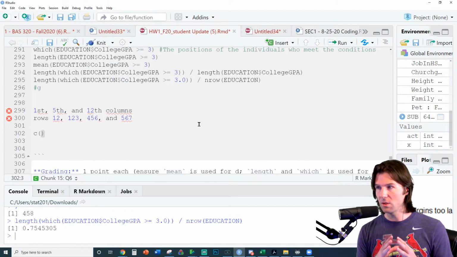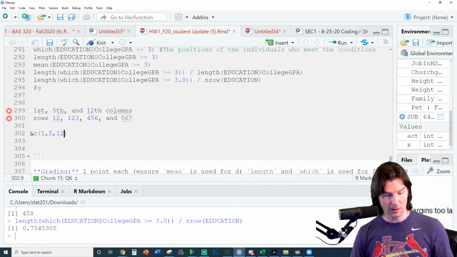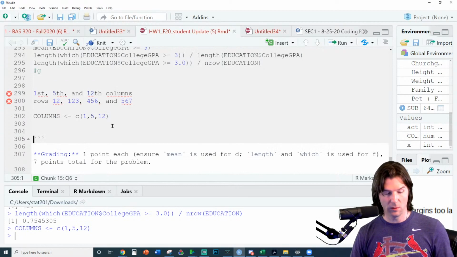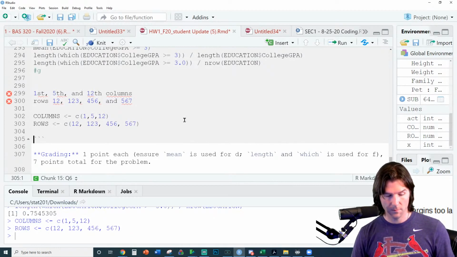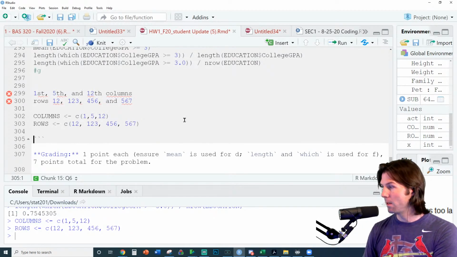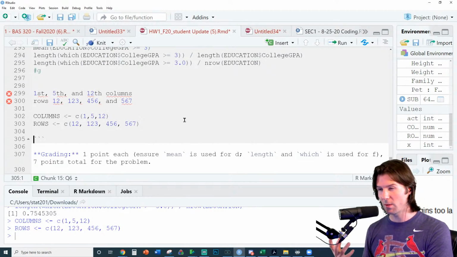So we want those numbers to be 1, 5, and 12. Yep. And then we've got a vector of, let's say, the columns right here. And that's how we'll turn this into it right here. And then let's go to the rows. And the rows will be vectorized also. And there's the rows vectorized. So we've vectorized the columns, we've vectorized the rows.